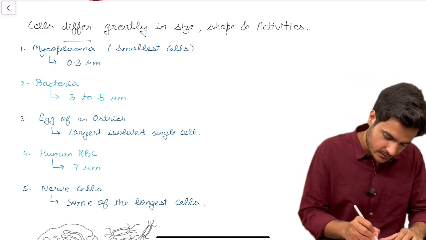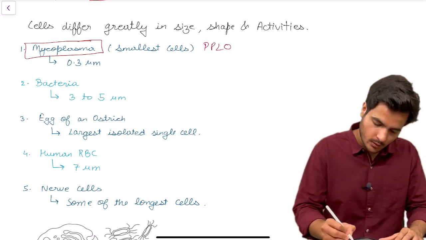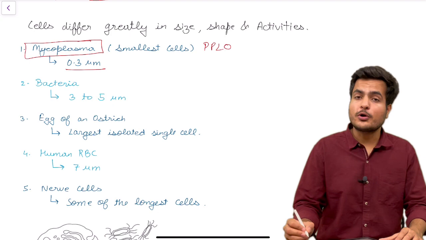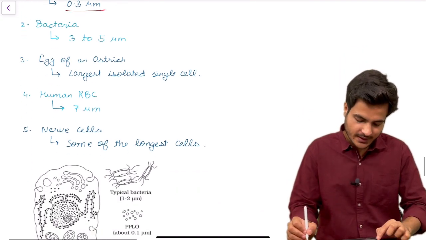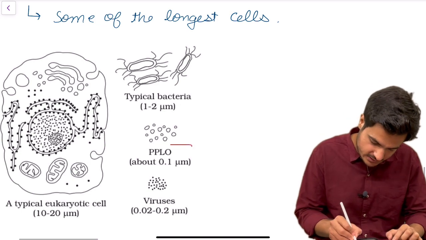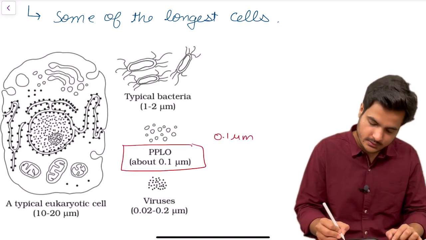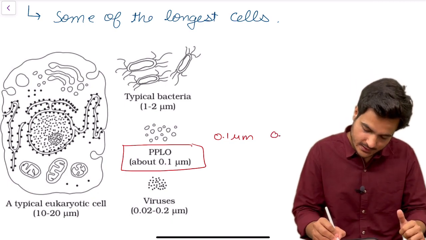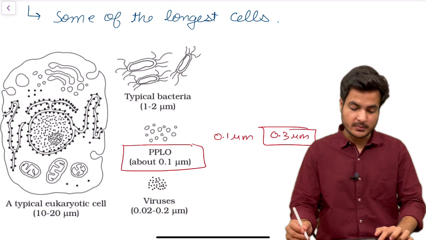So mycoplasma, which are the smallest cells, also known as PPLO, has a size of 0.3 micrometer as per the text. But in the diagram, PPLO is mentioned to have a size of only 0.1 micrometer. So in text it is 0.3 and in diagram it is 0.1 micrometer.